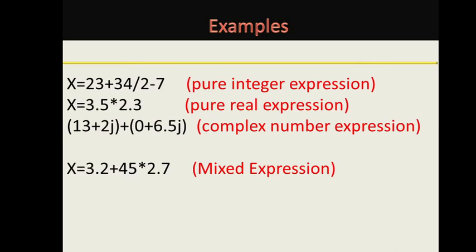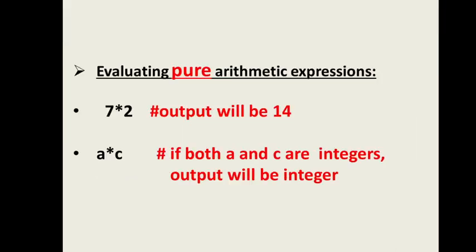In the next example, I am having 3.5 and 2.3. Both are float, both are real, so it's a pure real expression. Obviously x will also evaluate to be real. Third one, I am adding two complex numbers, so it's a complex number expression, so the result will also be a complex number. In the last one, as you can see, 3.2 and 2.7 are floating point numbers, 45 is an integer, so it's a mixed expression. And what will be the data type of x? That is a question. It will be solved in the next slides only.